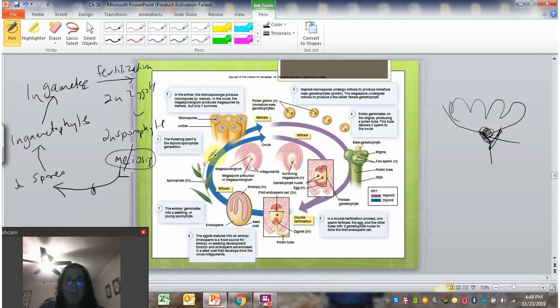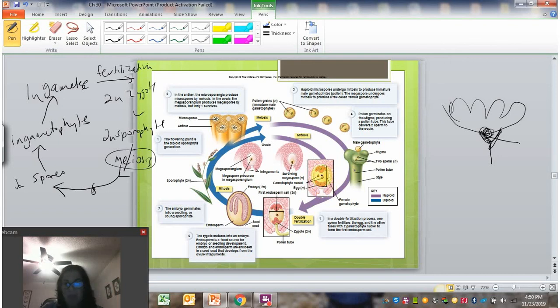So down in the ovule, we have the megasporangium. And what's going to happen with that megasporangium is some meiosis. Meiosis is going to produce a megaspore. And then the megaspore is going to divide into female gametophyte tissue. And then some of those cells will become eggs. So there's an egg there. Okay, so we have our female gametophyte tissue with the egg inside of there. And we have some nuclei kind of floating around in here that are going to be important. So we'll just keep in mind that we have some nuclei here that are part of the gametophyte tissue, but not the egg.